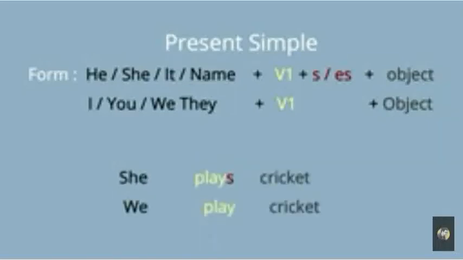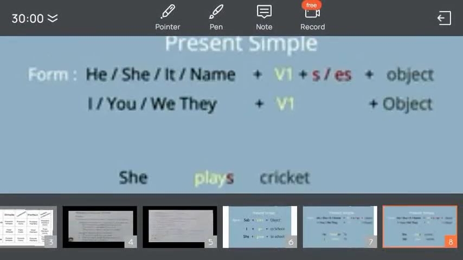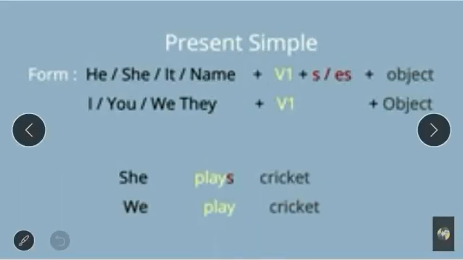As you have studied, children, in the previous sentence it was written that I go to school, then she goes to school. If you remember, I go to school, she goes to school. As I go to school, I is with the first form of verb. I go is the first form of verb, to school is the object.